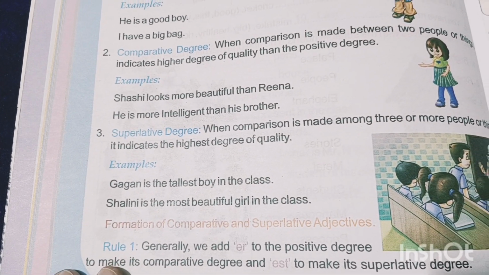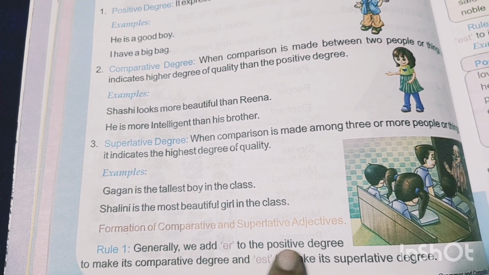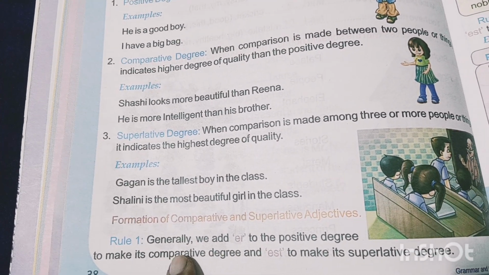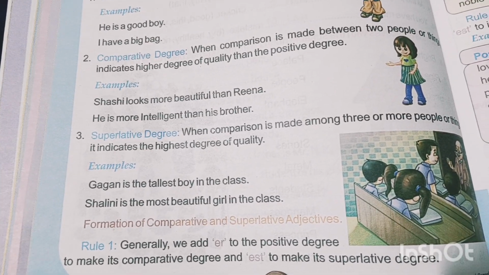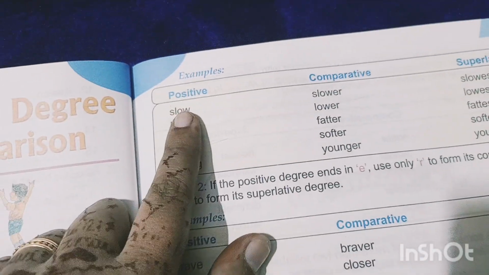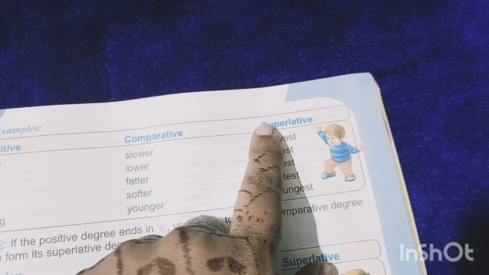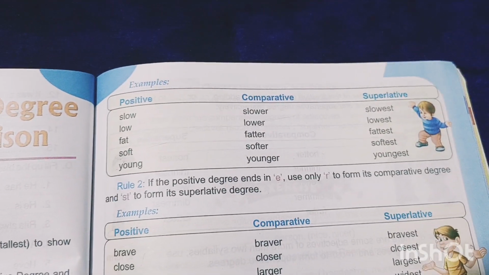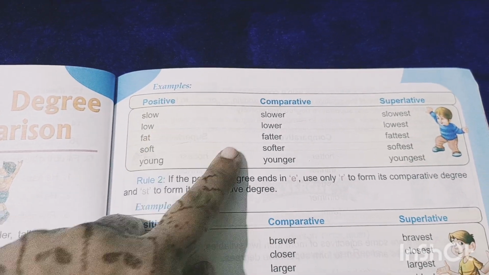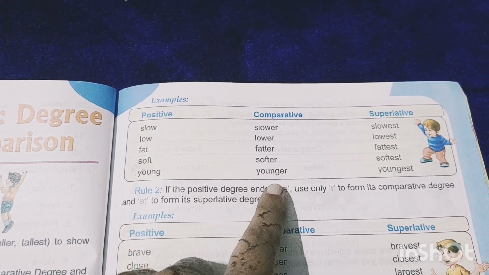Formation of comparative and superlative adjectives. Rule number 1: generally we add ER to the positive degree to make it comparative and EST to make it superlative. Let's see some examples, like slow. We add ER, it becomes comparative: slower. If we add EST, it becomes superlative. Now other examples: low, lower, lowest. Fat, fatter, fattest. Soft, softer, softest. Young, younger, youngest.